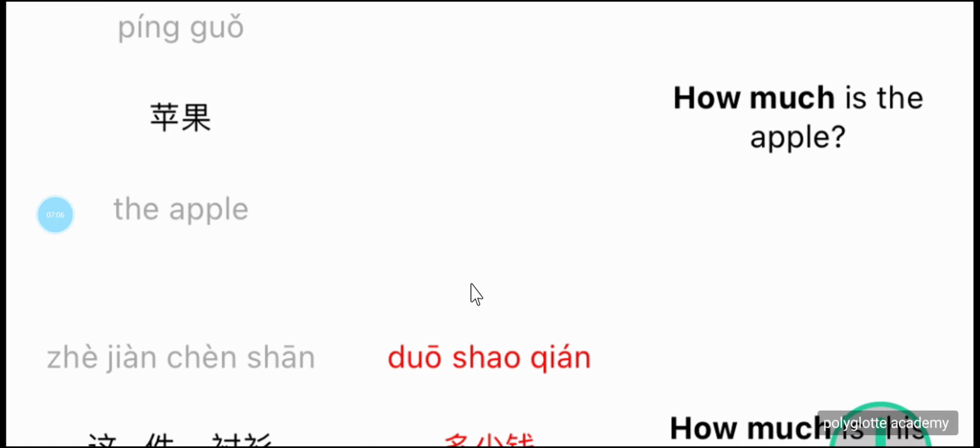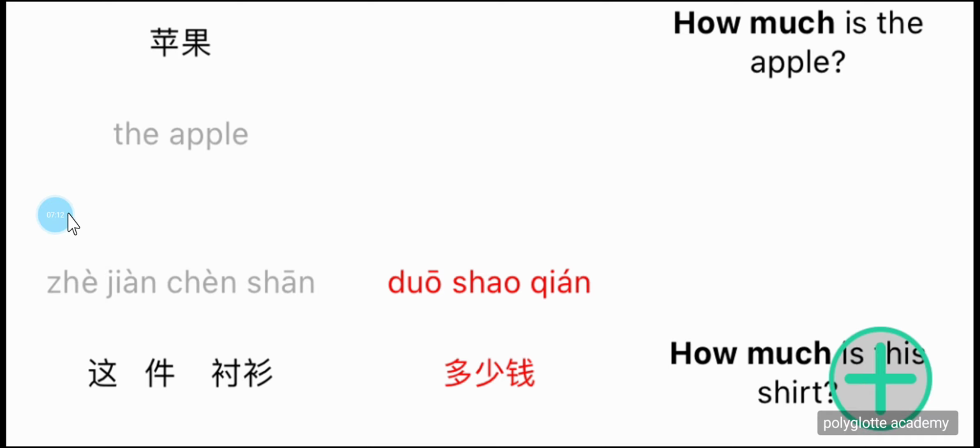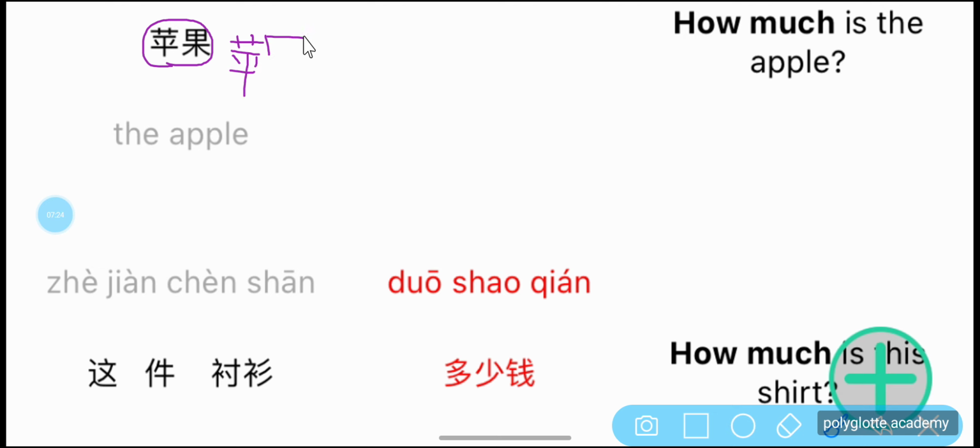多少钱? So 苹果, this is 苹果, apple. So can we write that? Okay, let's write it. 苹果多少钱?